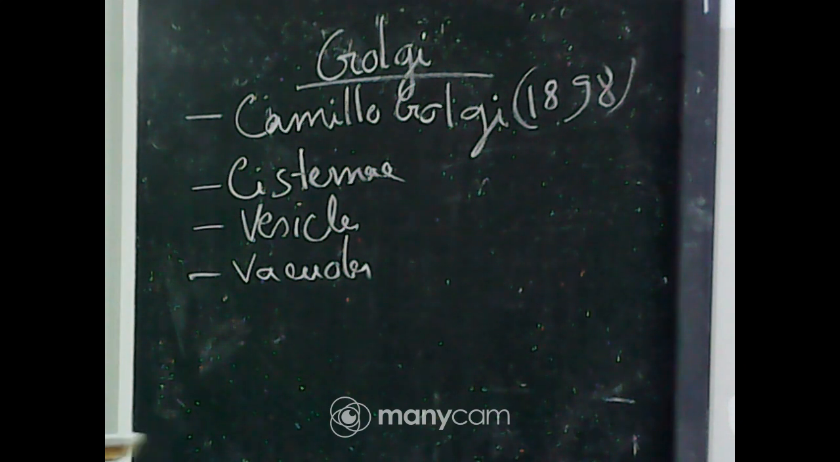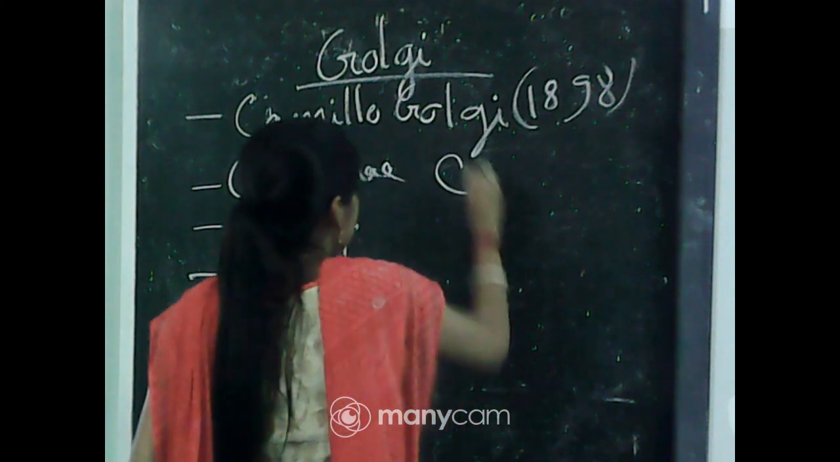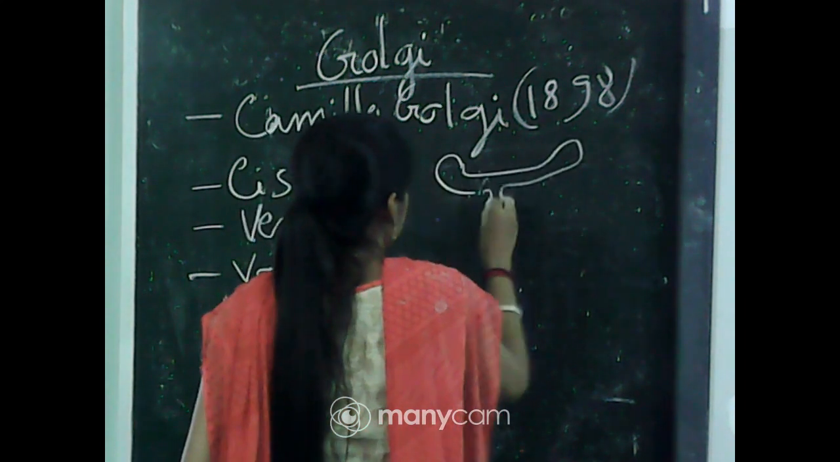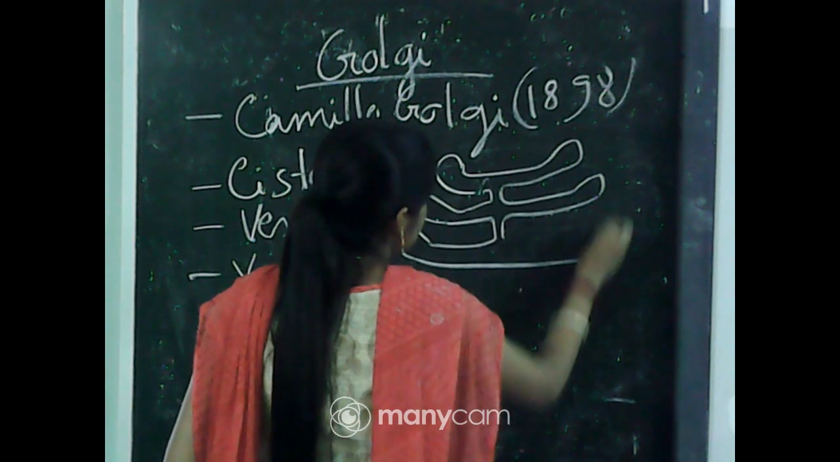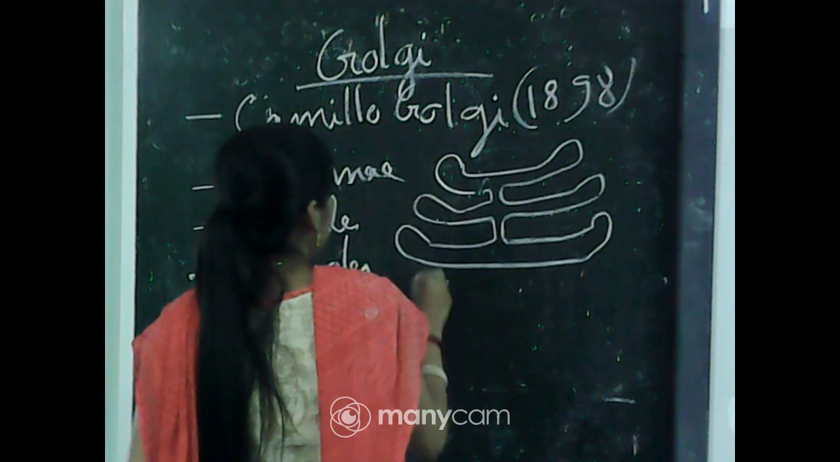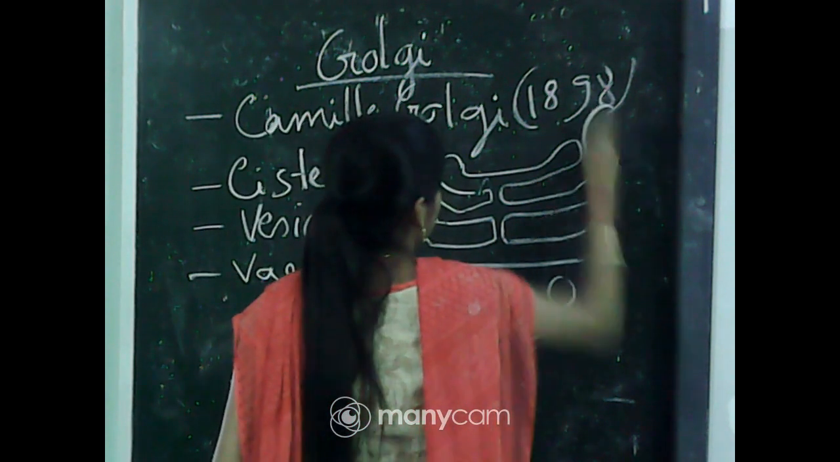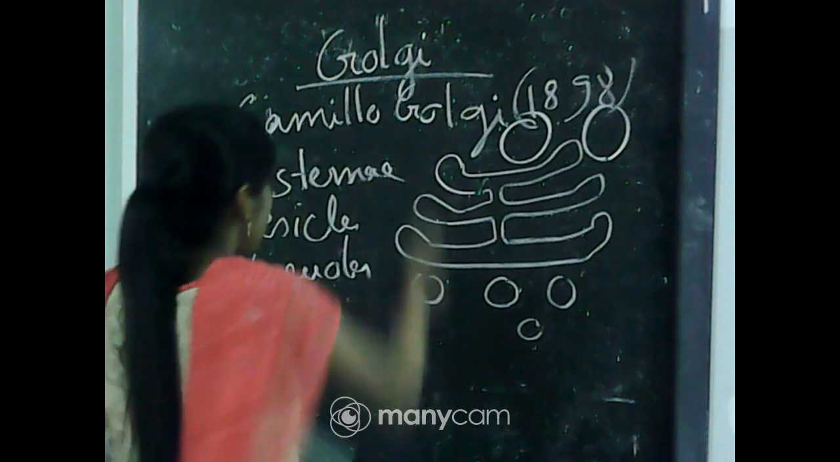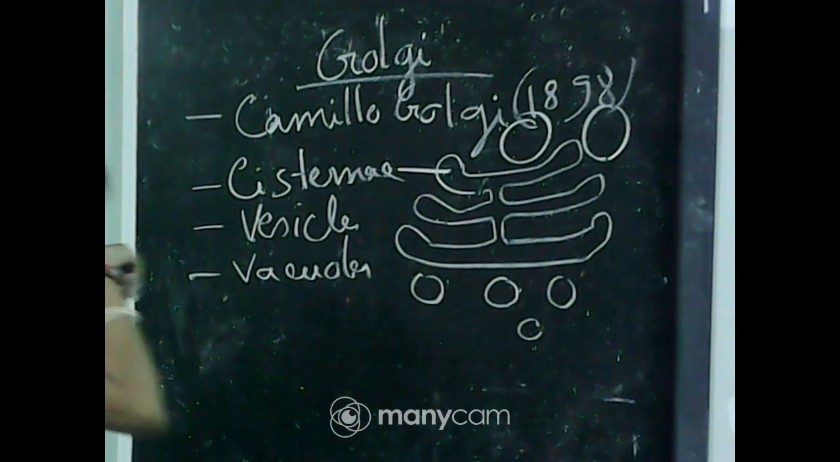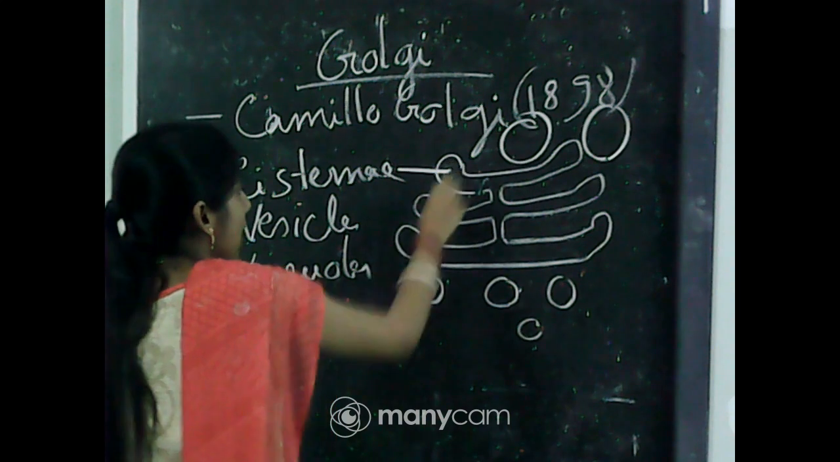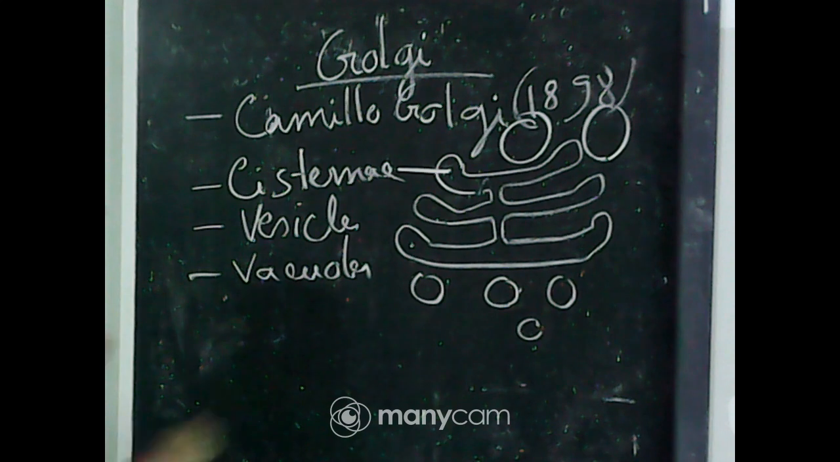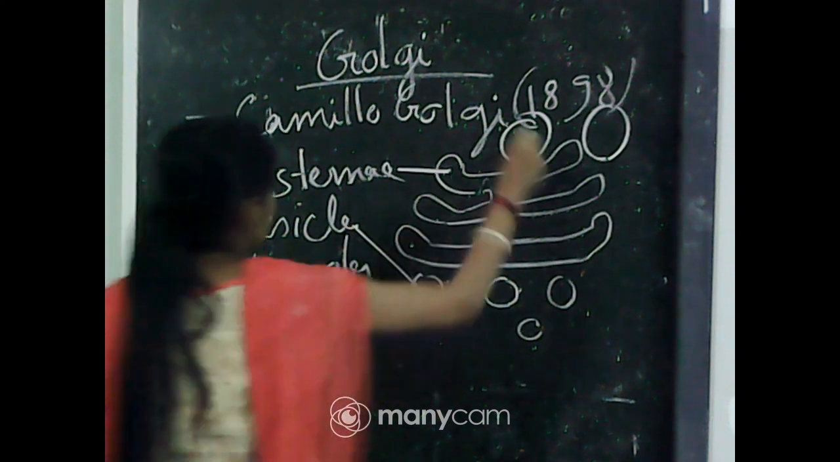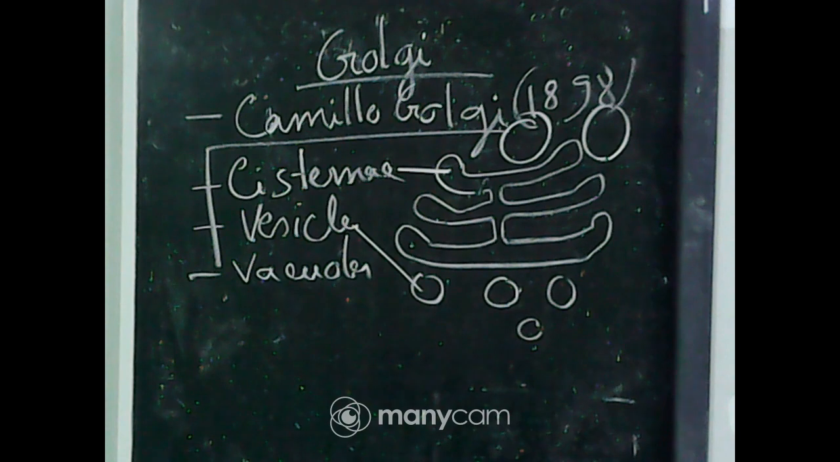Okay, and you will be able to see that these form a stack-like structure, and they lie parallel to each other. These structures are called cisternae. You can see that these are flat disc-like structures. They lie parallel to each other, and their diameter is 0.5 to 1 micrometer. The small vesicles are present, and the large-sized vacuoles are present. So, these are the main structures of the Golgi body.